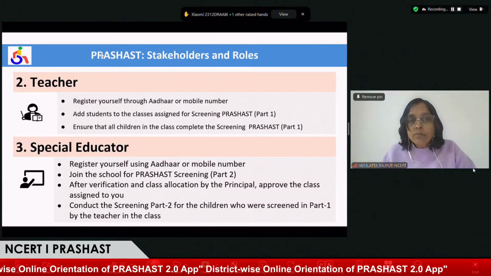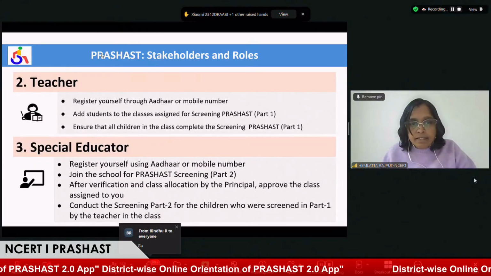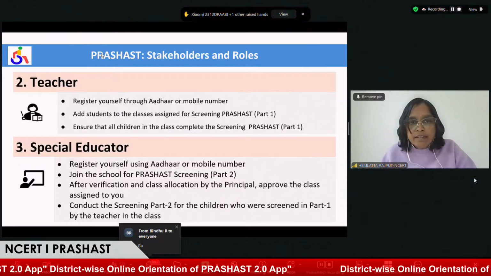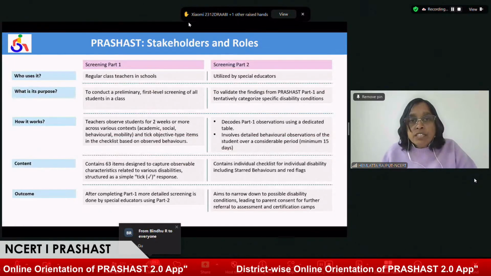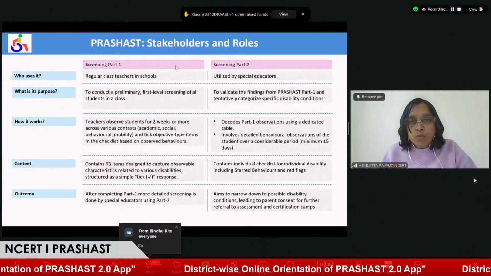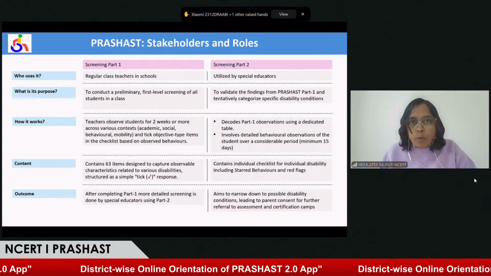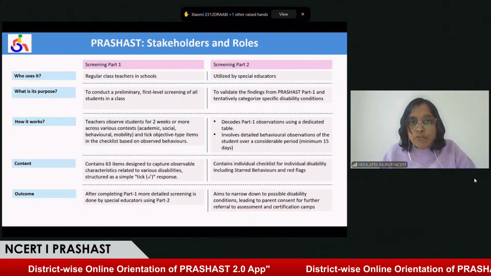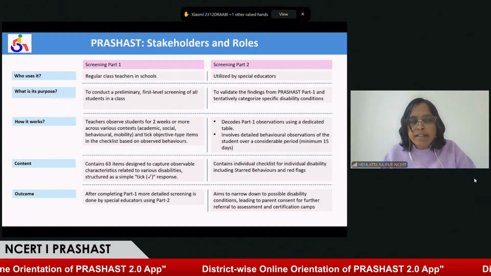Now, part one consists of 63 statements. If Ajay can change the slide, the difference can be shown immediately. The teacher has to observe the students continuously for at least 7 to 15 days, and only then start screening part one.